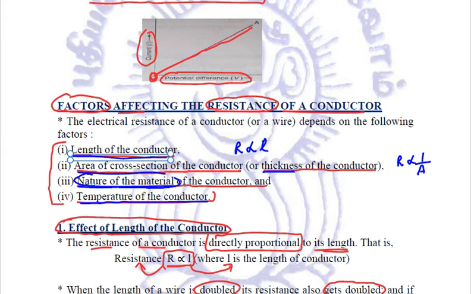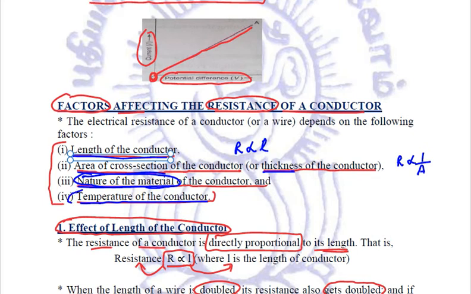Nature of material: the conductors, that is the metals, have low resistance. The resistors or the semiconductors have high resistance, and the insulators, that is the non-conductors or the non-metals, except carbon in the form of graphite, are all non-conductors or insulators. They have a very high resistance.